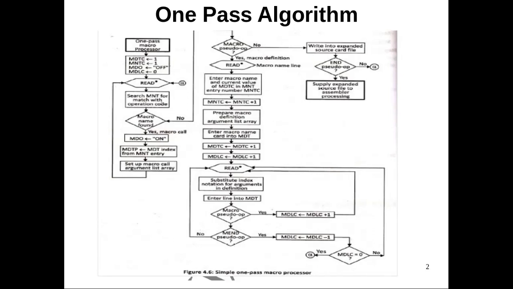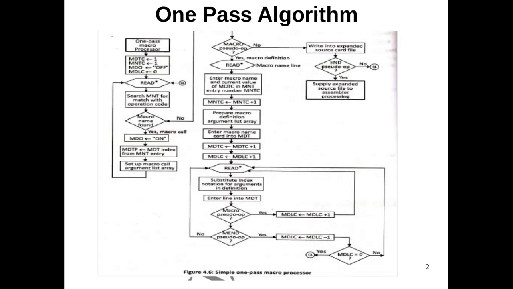Since we are doing it in two passes, first we will define the macro, after that only we will call the macro. So by using two-pass algorithm, we were not able to implement macro definitions within macro definitions. To avoid this, we are using one-pass algorithm.